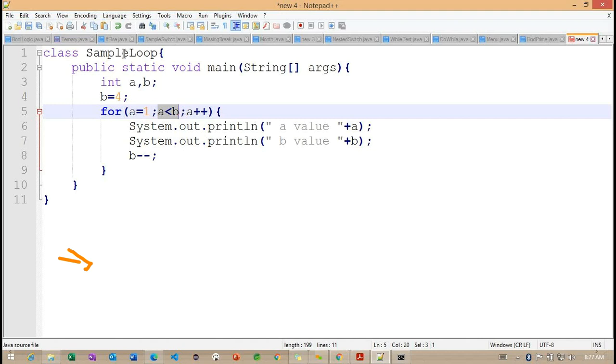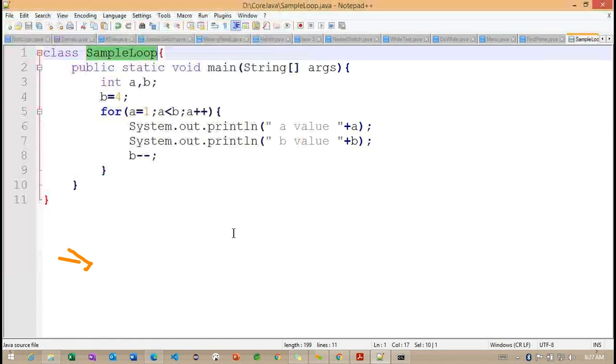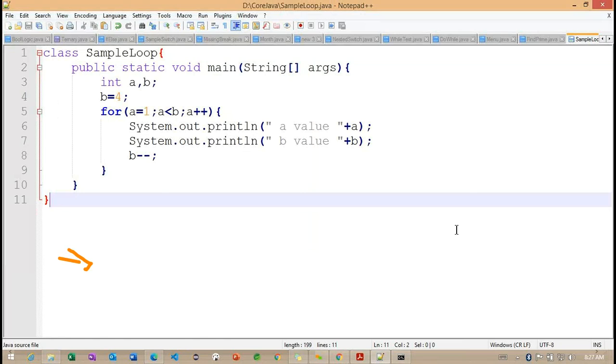So how many times is this particular loop going to repeat here? Only 2 times. Yes, because the first time initially the A value is 1 and the B value is 4, so the loop is satisfied.